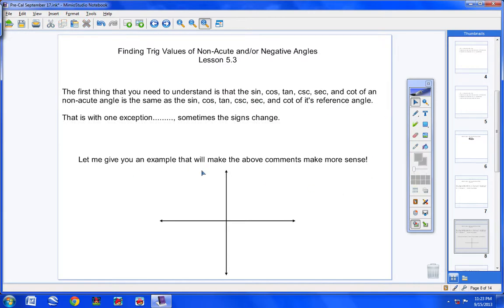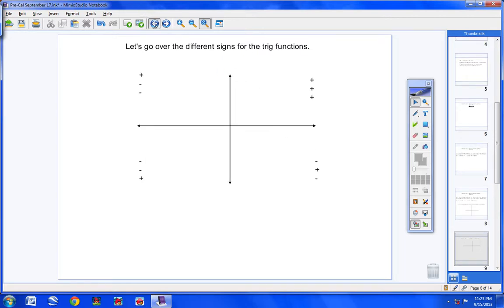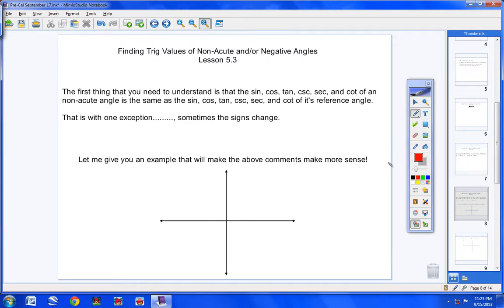Let me give you an example that will make the above comments make more sense. All right? Let me show you something here. Take some really good notes on this, please, okay? With your calculator, I'm going to grab my calculator. I want you to go ahead and type in the sine of 210 degrees. And you should get negative 0.5. Do you see that okay? Now, would you watch this?